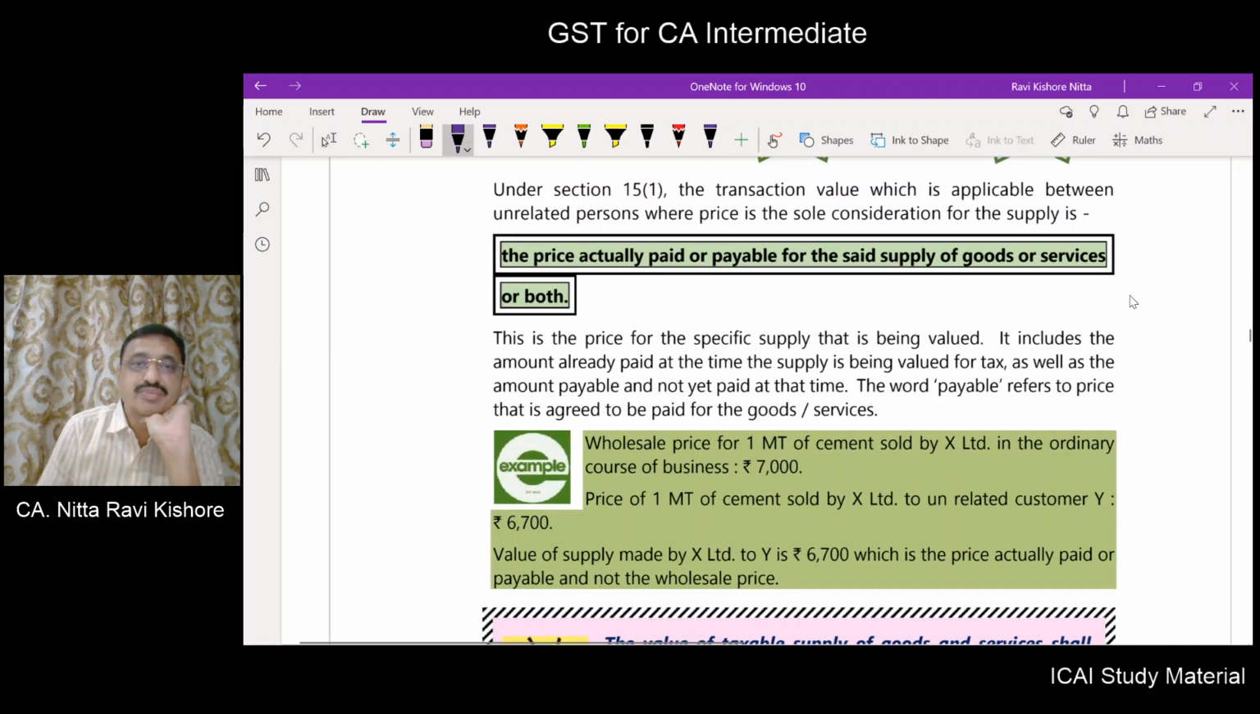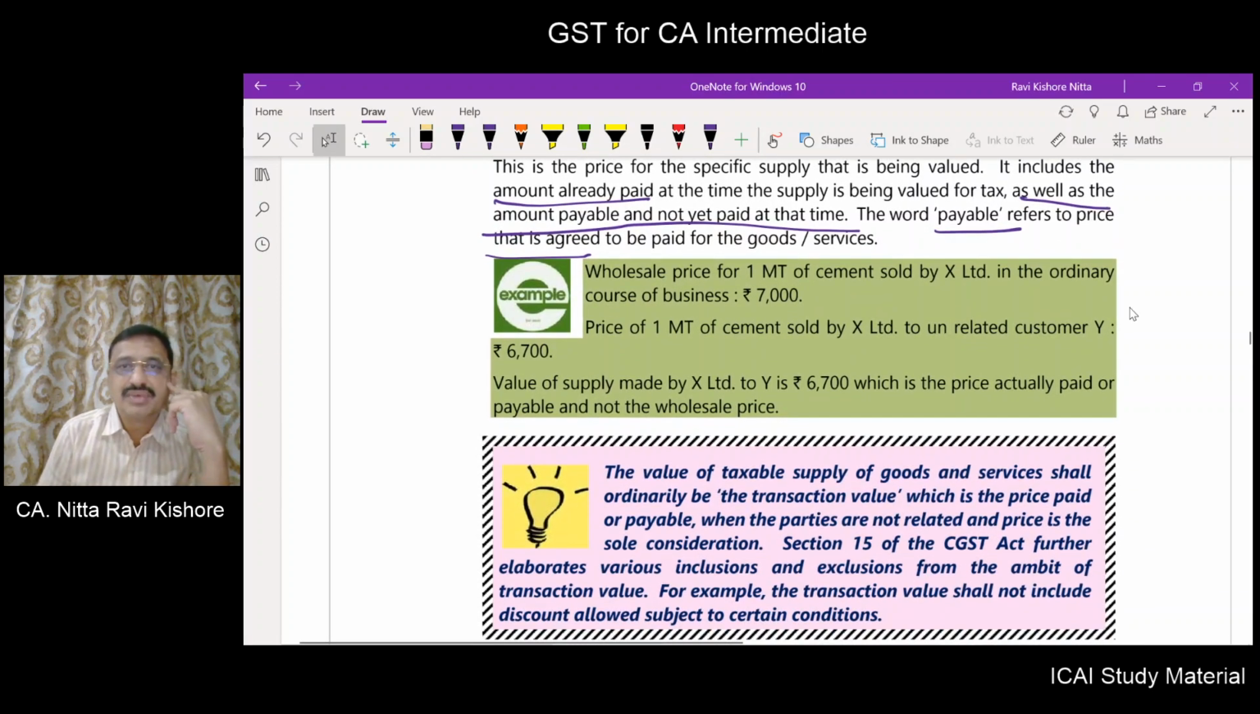Then what is the price actually paid or payable? I already told you an example. This transaction value will include the amount already paid at the time of supply as well as the amount payable and not yet paid at that time. Credit sale is a classic example. The word payable refers to the price that is agreed between the parties.